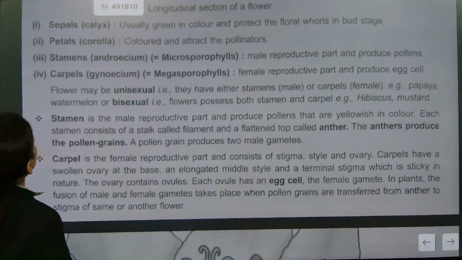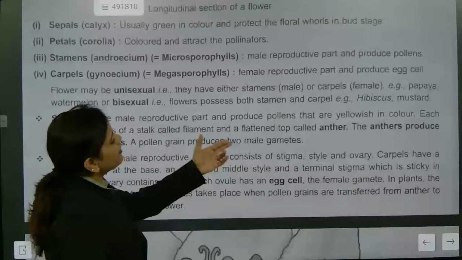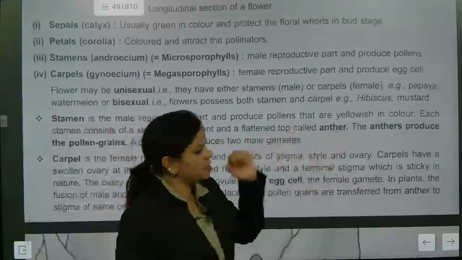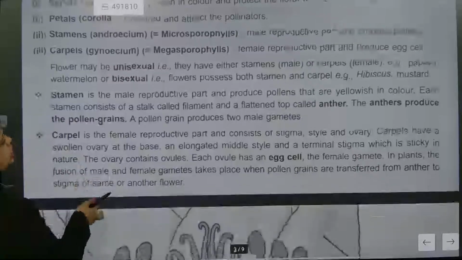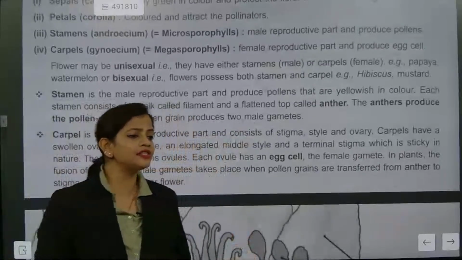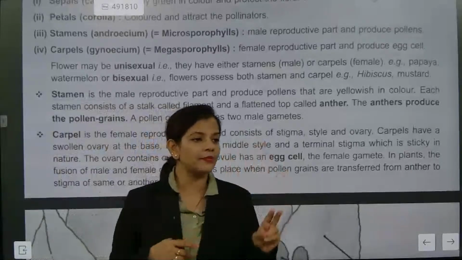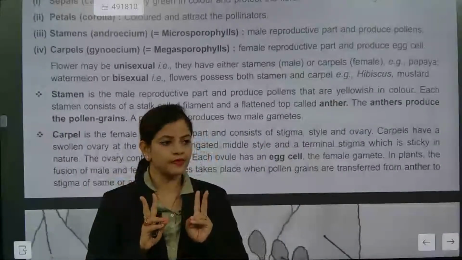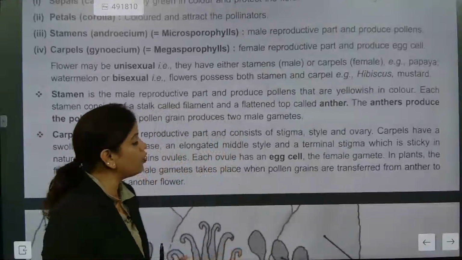Understood or not? Each stamen consists of a flattened top called the anther. Understood? The anther produces pollen grains. Now a pollen grain produces two male gametes. How many male gametes does one pollen grain produce? Two male gametes. I hope everything is okay till here.